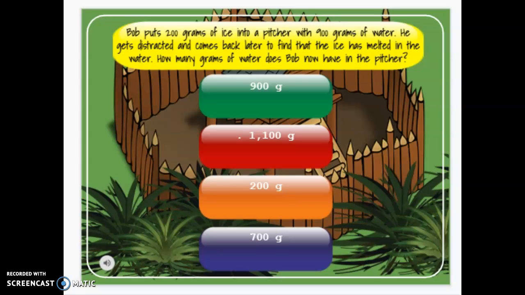Bob puts 200 grams of ice into a pitcher with 900 grams of water. He gets distracted, comes back and finds out that the ice is melted. How many grams? Well, 200 grams of ice, 900 grams of water is 1,100 grams.